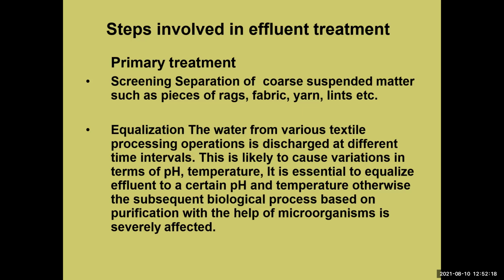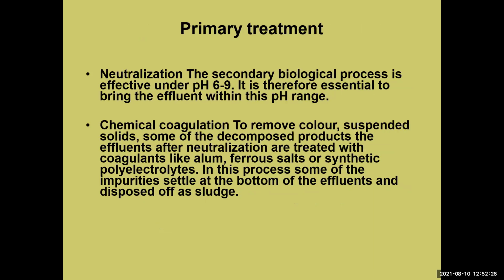Okay, the equalization of the water from the various textile process operations, which is discharged at different time intervals. This is likely to cause variations in terms of pH. And then the neutralization: the secondary biological process is effective when the pH is 6 to 9. Below 6.5 is acidic and above 8.5 is basic.